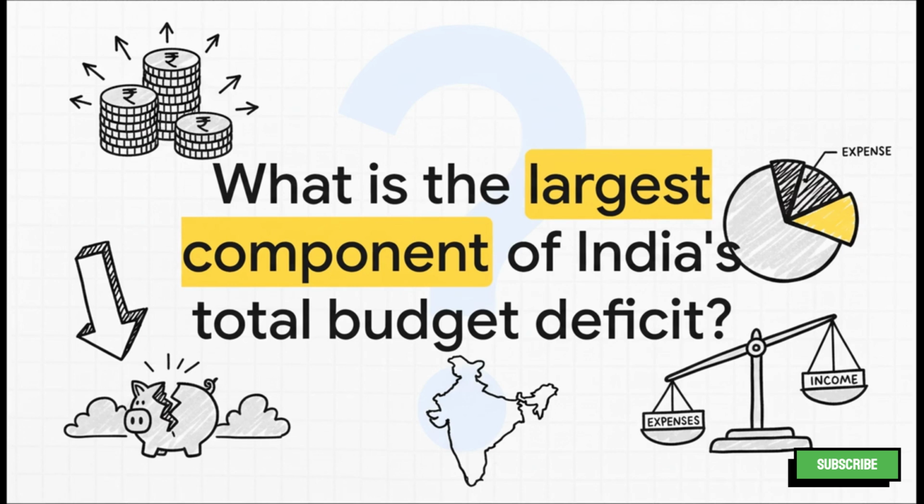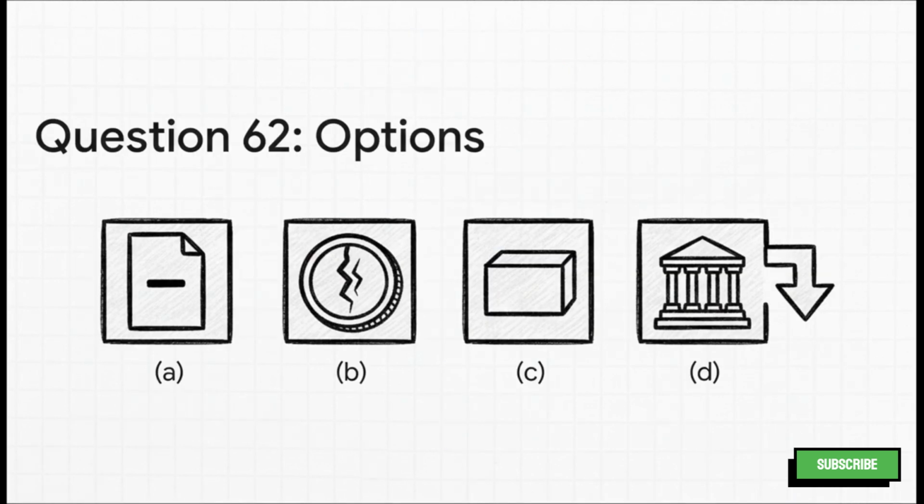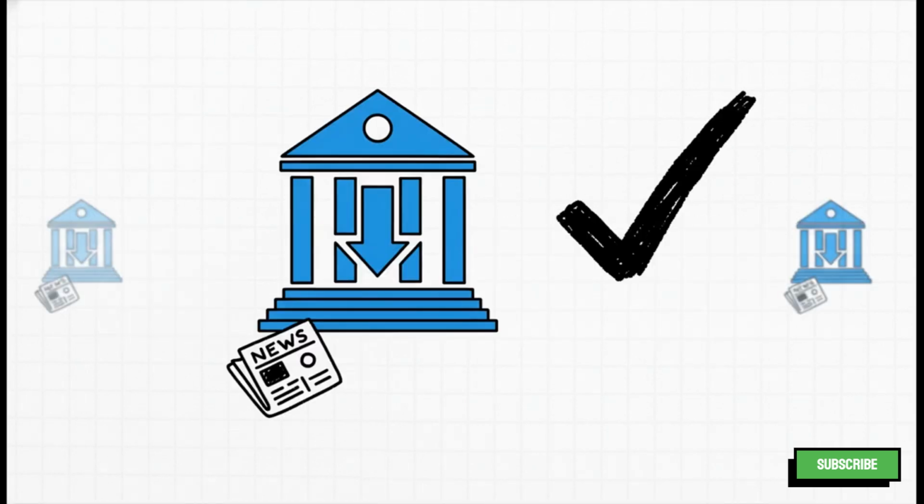In the Government of India's total budget deficit, or Kul budget gata, what makes up the largest portion? Your options are A, revenue deficit, B, monetary deficit, C, primary deficit, and D, fiscal deficit. The correct answer here is D, fiscal deficit, a term I'm sure you've heard a lot in the news.